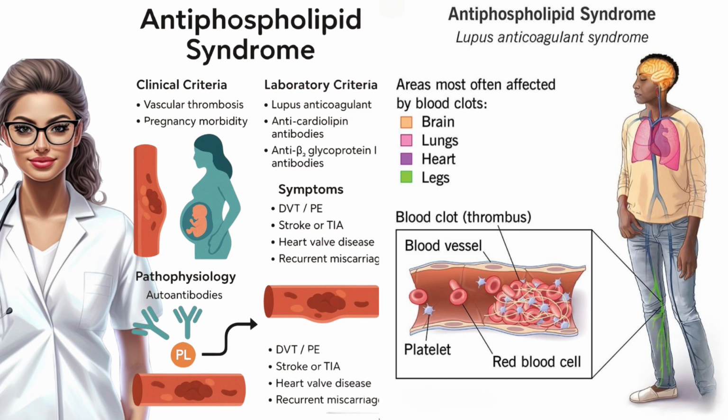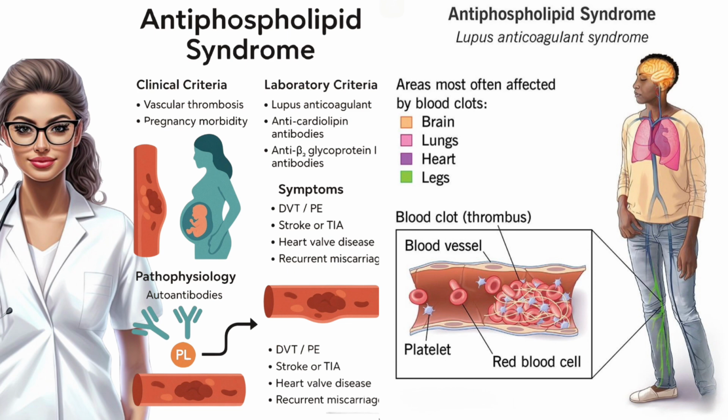Catastrophic APS. Now, a brief word on catastrophic APS. This is a medical emergency. Treatment is threefold. 1. Full anticoagulation. 2. High-dose corticosteroids. And 3. Plasma exchange or IV immunoglobulin to clear antibodies. If lupus coexists, add cyclophosphamide. Without rapid action, mortality is high, so early recognition saves lives.